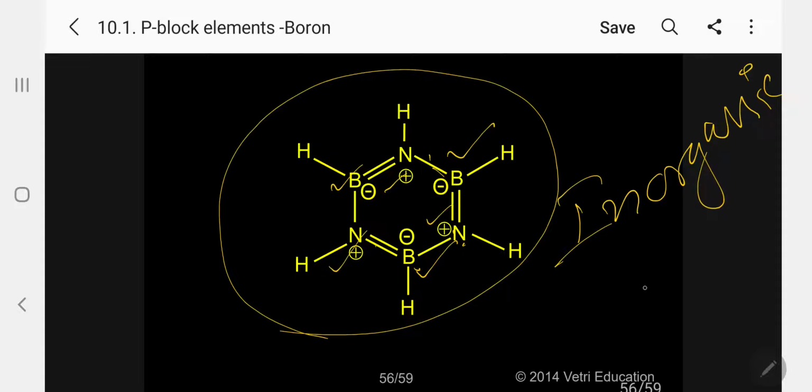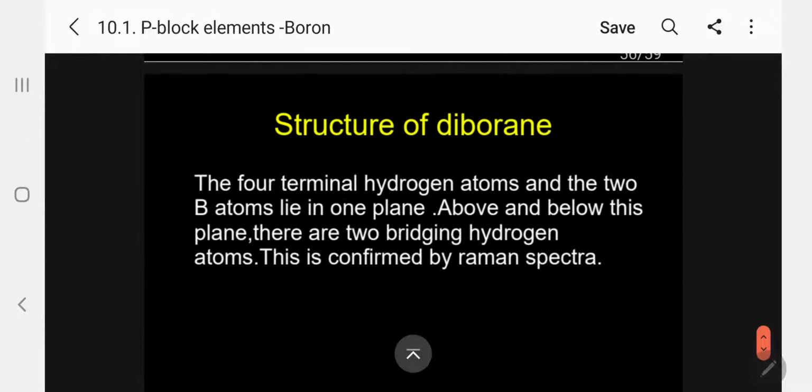Often this question is asked. Please memorize: inorganic benzene, borazole, borazine. So there are three names. To easily remember, you write alternately nitrogen, boron, nitrogen like that. Then between boron and nitrogen you put a double bond. Nitrogen plus, boron will be negative. Please don't forget the structure.